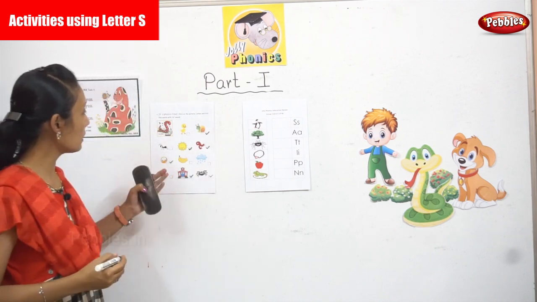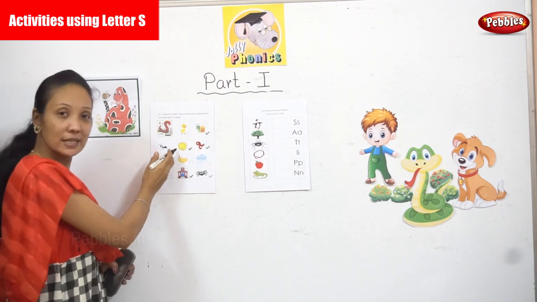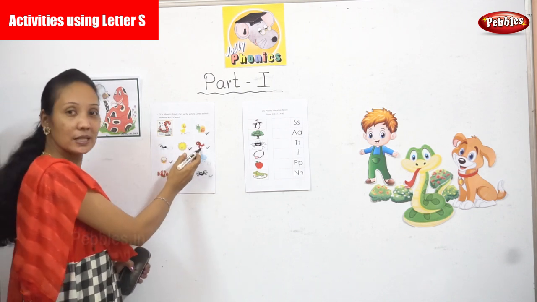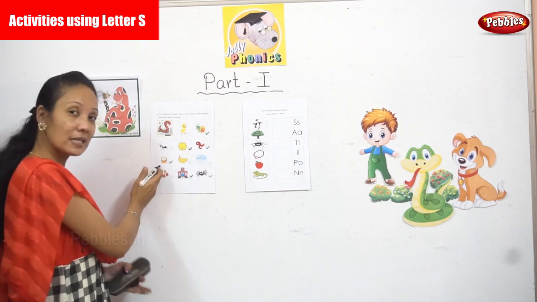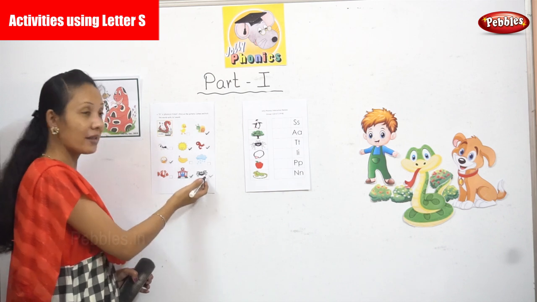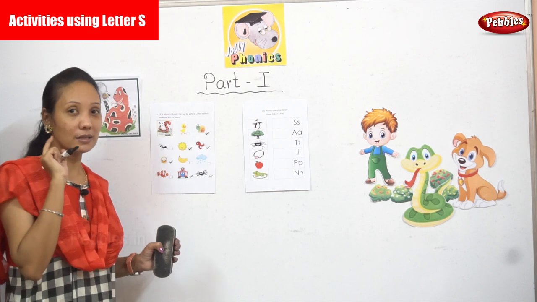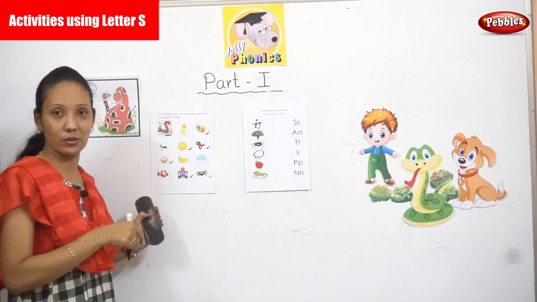Now, what are the words? It is snail, sun, scarf, sad, school and spider. All these words you can listen, you can hear the S sound, correct?